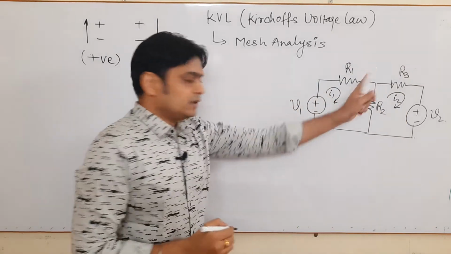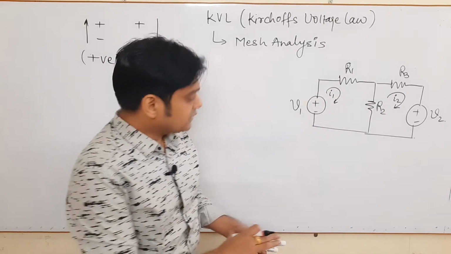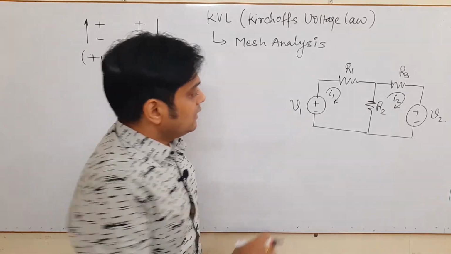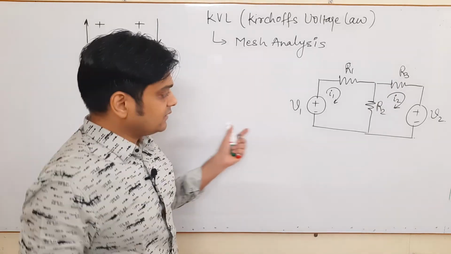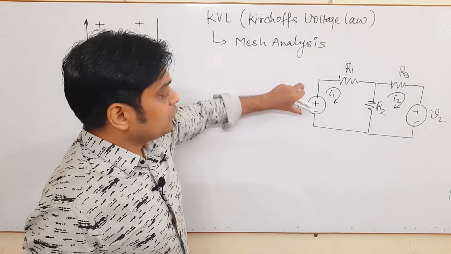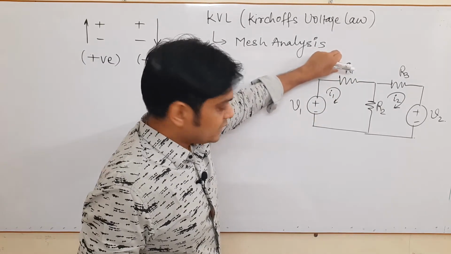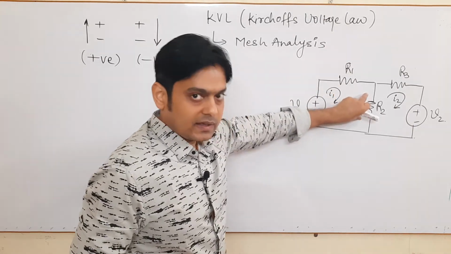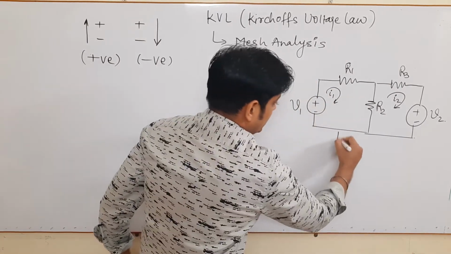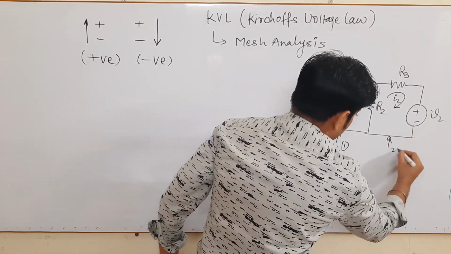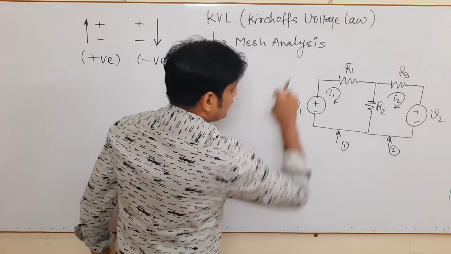For the time being, I am removing these voltages across resistances R1, R2, R3 from here, and now we will see the two currents I1 and I2. That is one way of doing mesh analysis. Now, another way is to find the total voltage in a mesh, which is equal to the voltage drop across the resistances, as I said earlier. So mesh analysis is applicable in this way also. Again, this is mesh 1, this is mesh 2, and the currents flowing are I1 and I2. KVL states finding the total voltage in the mesh.